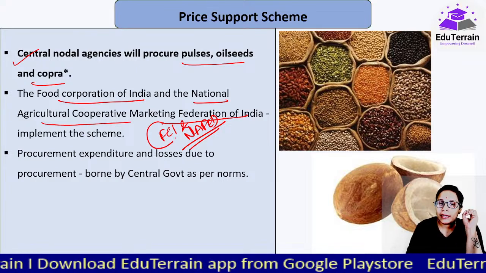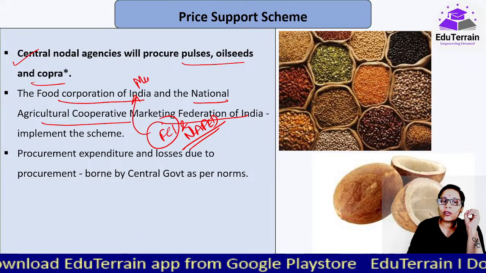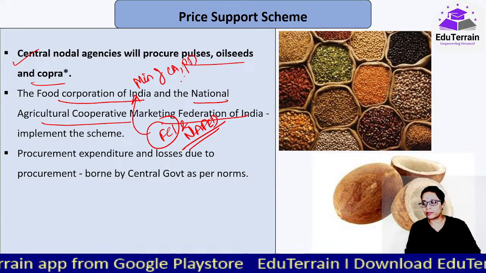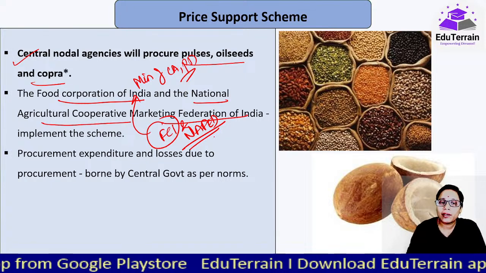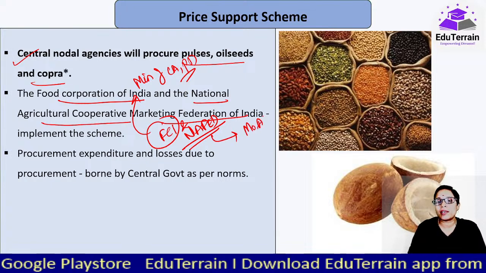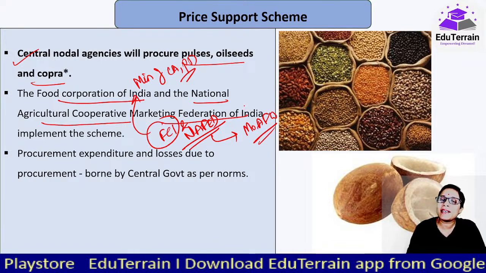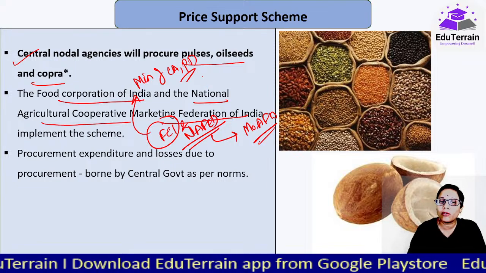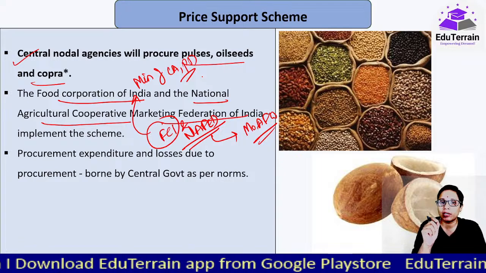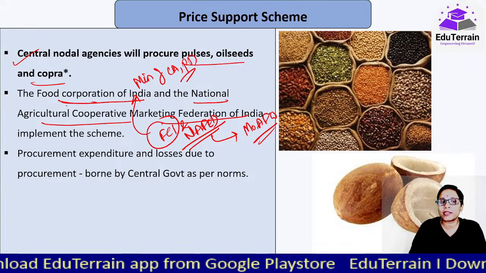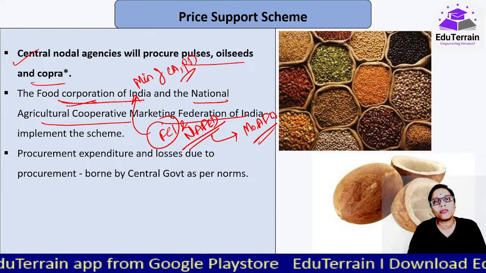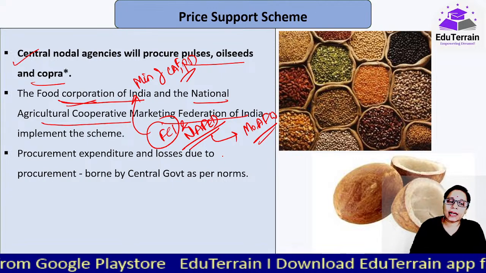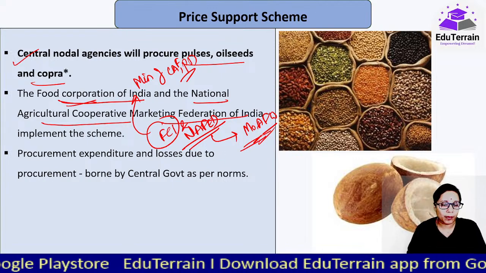FCI is under the Ministry of Consumer Affairs, Food and Public Distribution, and NAFED is under the Ministry of Agriculture and Farmers Welfare. So both ministries are involved, especially in food grains, that is cereals, which are taken care of by FCI under the Ministry of Consumer Affairs, Food and Public Distribution, and the others under the Ministry of Agriculture and Farmers Welfare.